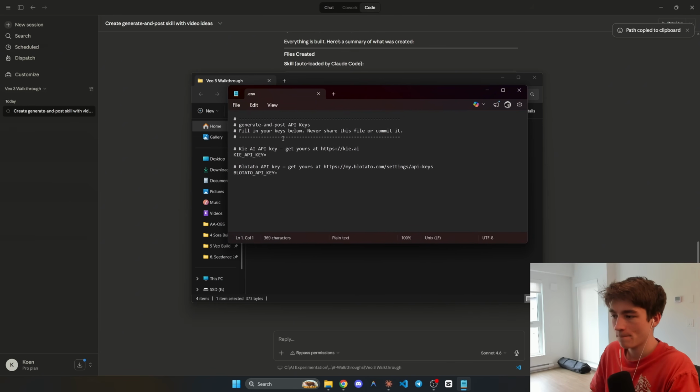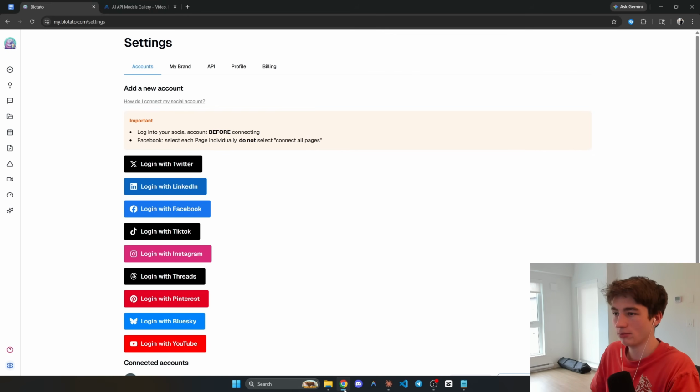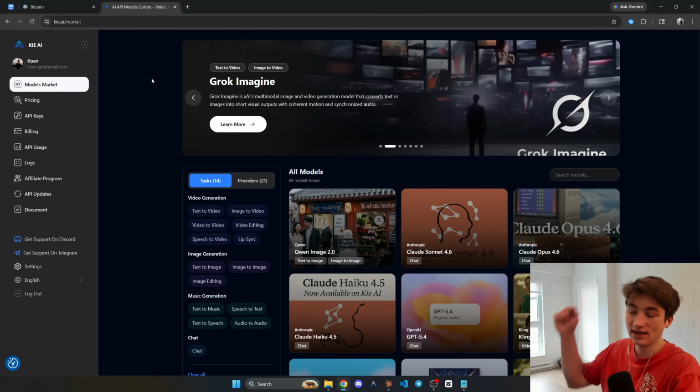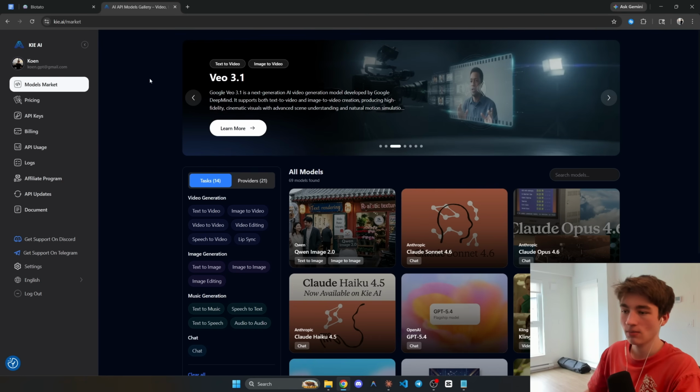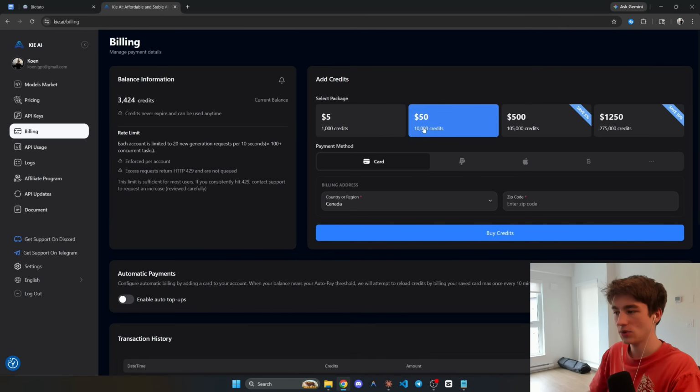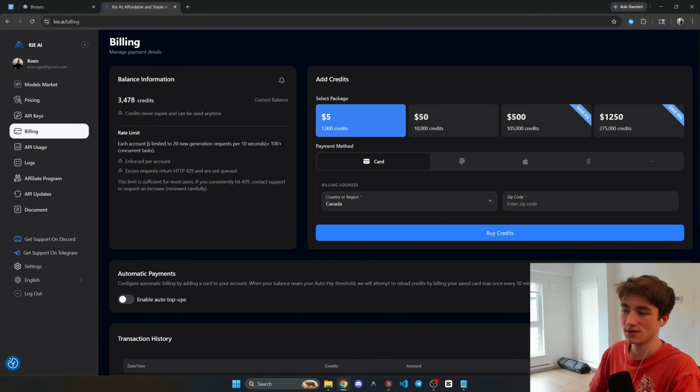So as you can see, here's our API key we need for Key AI, and we also need one for Blotato. So let's head over to Google Chrome, where we have Key AI. Again, Key AI, there's a link to Key AI in the description. If you haven't used it yet, you're going to want to make an account. And then if you go to billing here, you can add some credits for as little as $5.